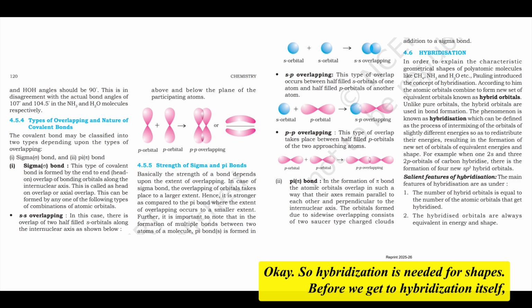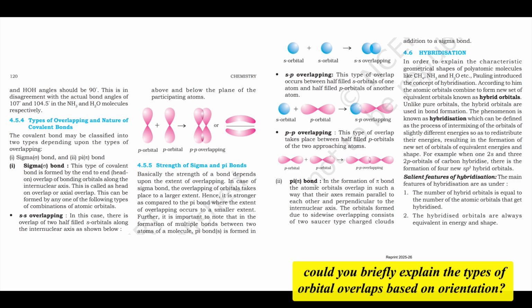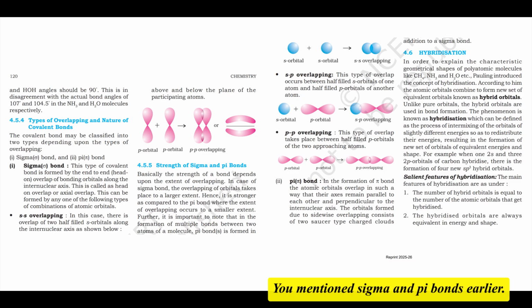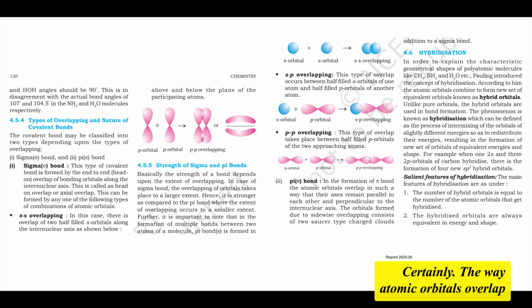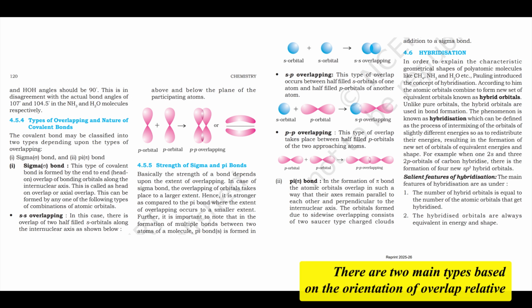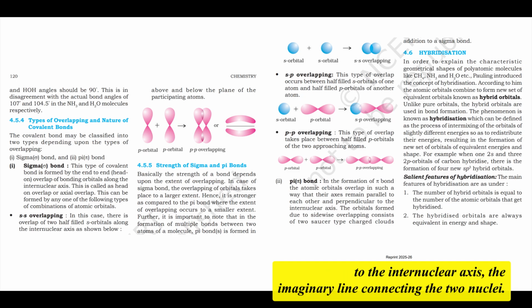Before we get to hybridization itself, could you briefly explain the types of orbital overlaps based on orientation? You mentioned sigma and pi bonds earlier. Certainly. The way atomic orbitals overlap determines the type of covalent bond formed. For effective overlap leading to bond formation, the orbitals must have the same sign phase in the region of overlap. There are 2 main types based on the orientation of overlap relative to the internuclear axis, the imaginary line connecting